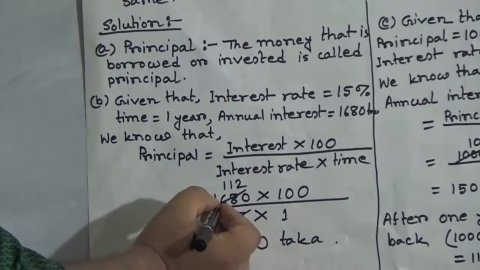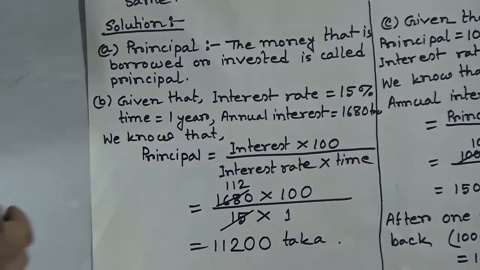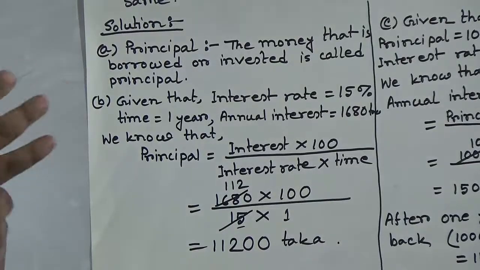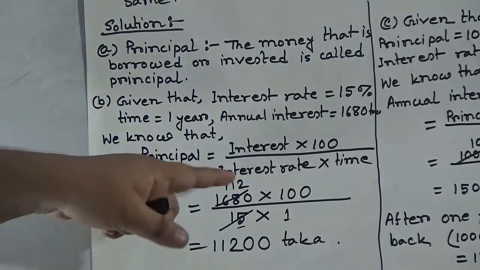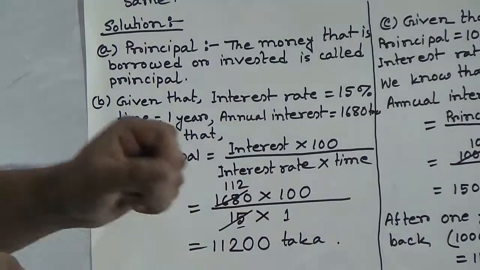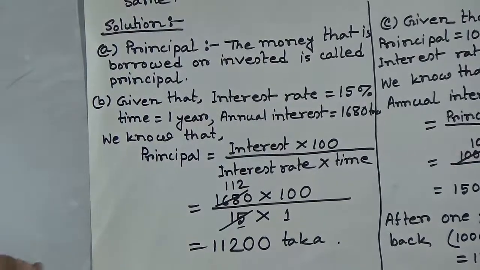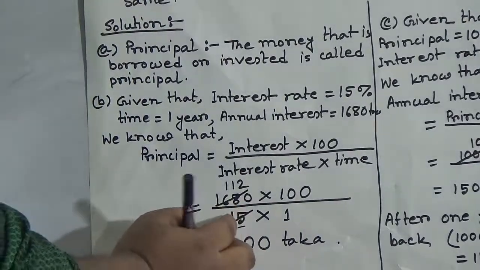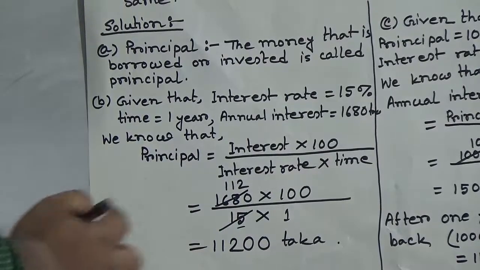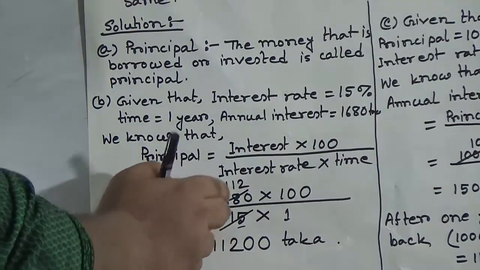Students, notice 1680 contains 0 as the last digit and 15 contains 5 as the last digit. A number which has 0 at the last digit must be divisible by a number which has 5 or 0 at the last digit. So 1680 must be divisible by 15. At first we consider 2 digits, 16. In 16, 15 goes in 1 time. So 1 is written here.